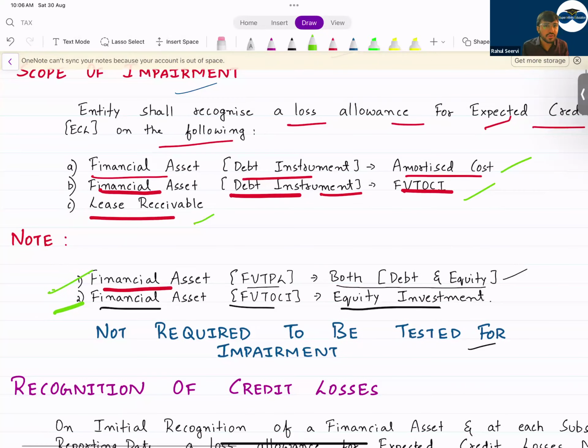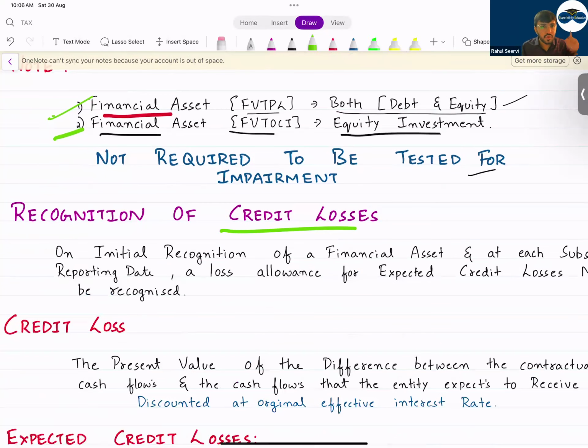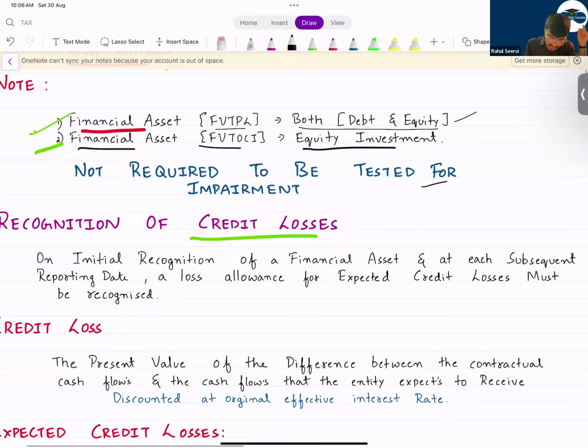If you remember, yesterday I mentioned that for the lessor, it's a lease receivable. It will be treated as per impairment. So now see, recognition of credit losses. How should you recognize? On initial recognition of a financial asset and at each subsequent reporting date, a loss allowance for expected credit loss must be recognized. That means at the initial date also we have to recognize. Today, if I have a financial asset, initially I should record a loss allowance. We'll see what the cases are. And then at each reporting date also we have to record the loss allowance.